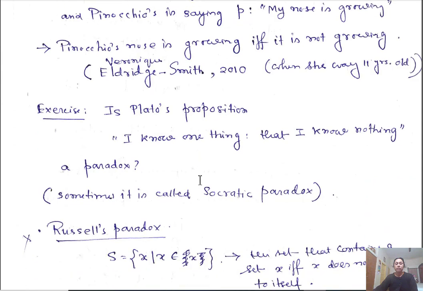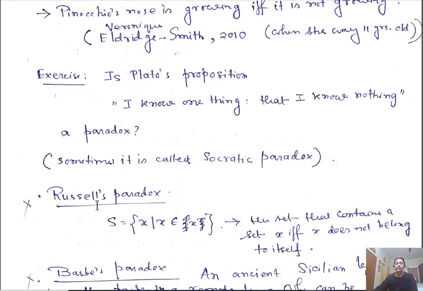This is Russell's paradox, I will discuss it later. So actually, let me state that Russell's paradox says, suppose I have a set consisting of sets X such that X does not belong to X. So this is a collection of sets.